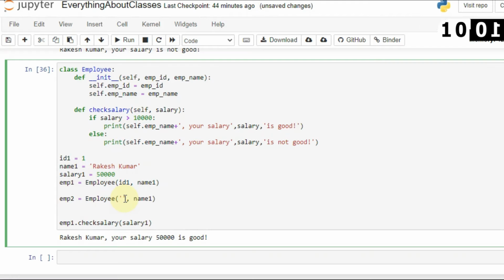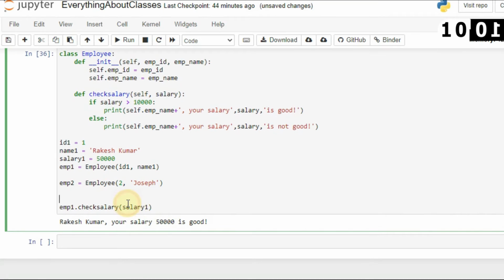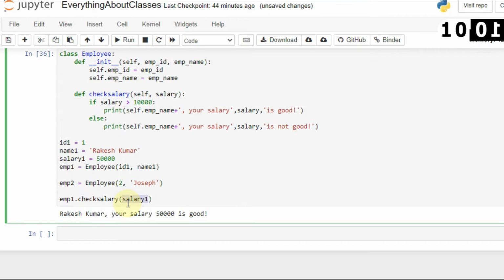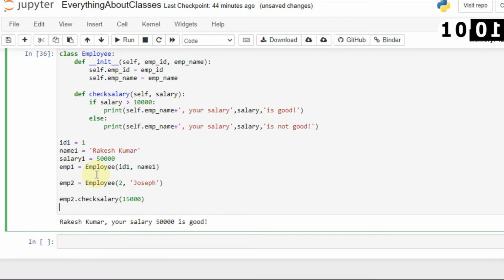So let's say I want to give a name, so I will say the name will be Joseph. Oops, first it should be ID, so ID will be 2, and then Joseph. And I have to pass salary as well, but I don't have to define salary 2 as a variable. Here I will pass the value directly, let's suppose 15,000, and let's run it again. So it should run two values: employee 2 dot check salary and employee 1 dot check salary as well.